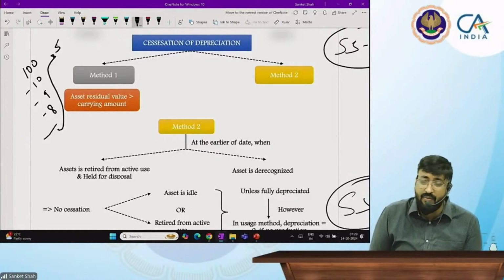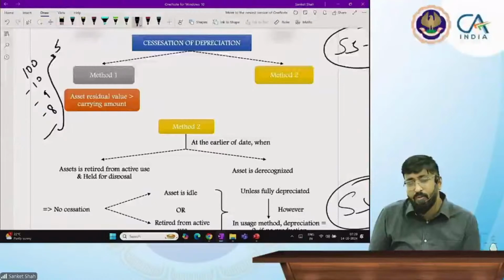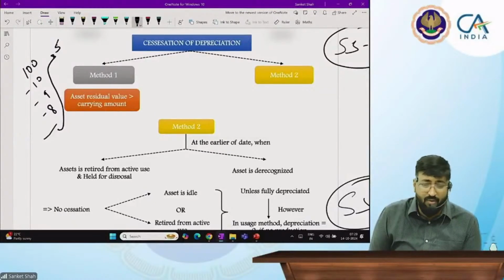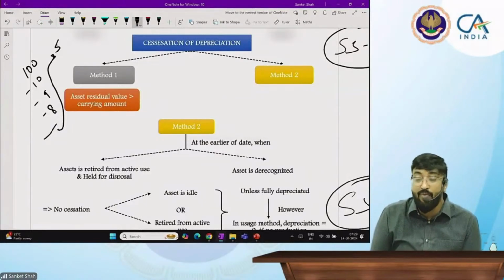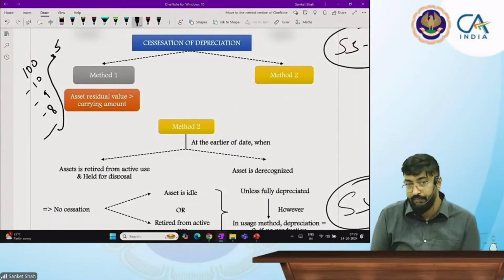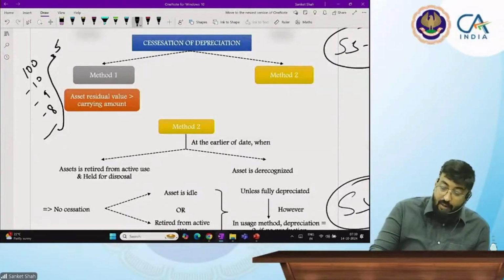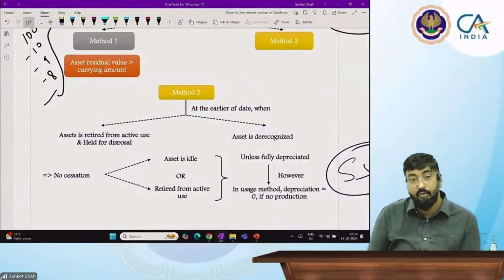Because the straight line method will give you only residual value at the end when the useful life is over. After that, you will not provide any depreciation. After providing this depreciation, if your closing balance of the asset shows residual value, then stop depreciation. Asset residual value is greater than carrying amount: don't provide depreciation.